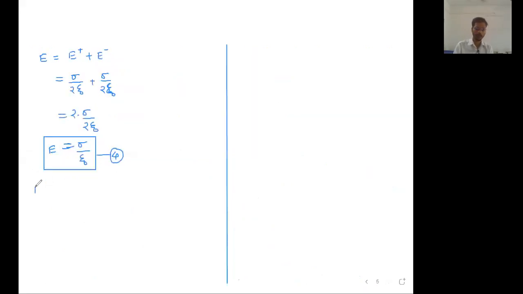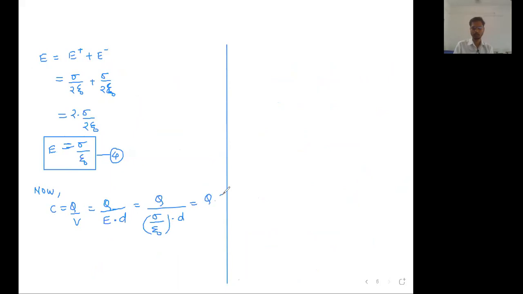Okay. Now write down from the first equation. C is equal to Q upon V. Q is equal to Q, V is equal to E into D, and that E value is equal to sigma upon epsilon 0 into this small d.